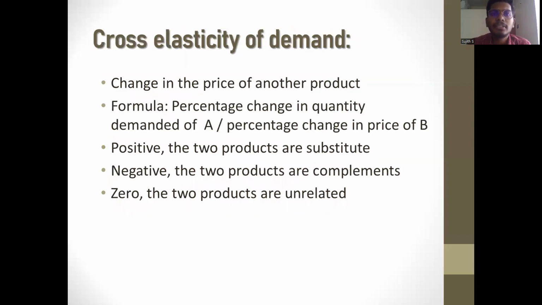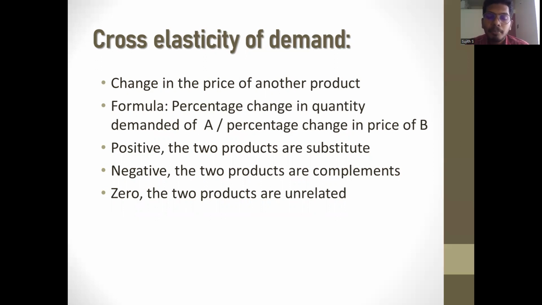Next, we will see about cross elasticity of demand. Cross elasticity of demand is a measure of how much quantity demanded of one product changes in response to a change in the price of another related product. It is calculated as percentage change in quantity demanded of one product divided by percentage change in price of the related product. If cross elasticity of demand is positive, the two products are considered substitutes, which means that as the price of one product increases, the demand for the other product also increases.